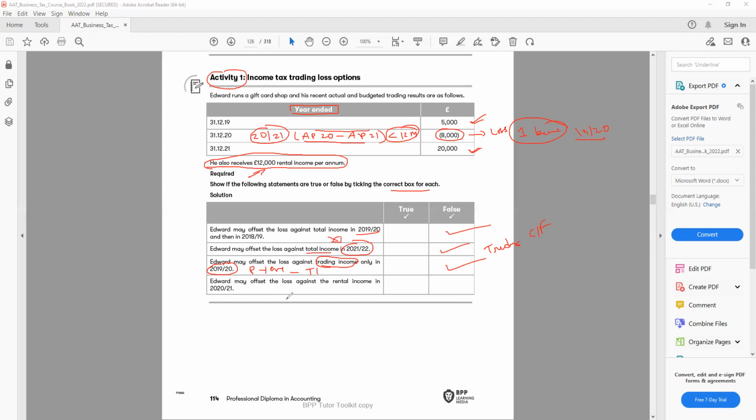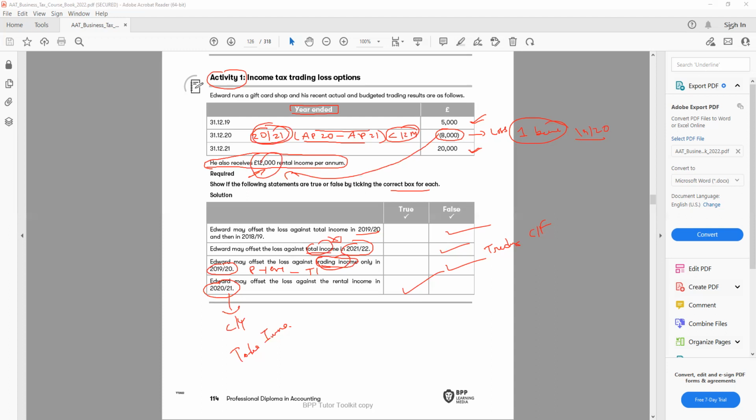Edward may offset the loss against the rental income in 2021. Remember, 2021 is the loss-making year, that's my current year, so I can use the total income. And of course, the rental income comes under the total income. So 12,000, this is absolutely true. I can use my total income to offset my losses. So this 8,000 I can deduct from 12,000, because the loss and income happen in the same year. As I said, with the words total income and trading income you need to be very careful, otherwise it'll be very confusing in the exam.